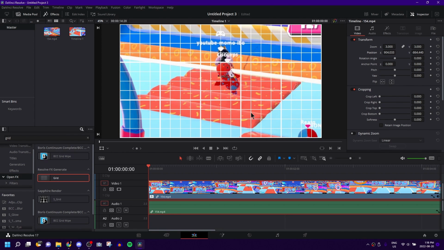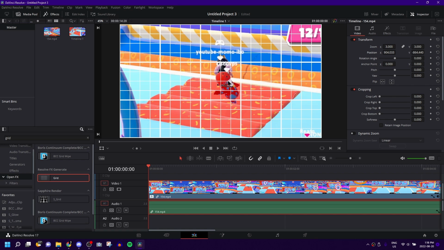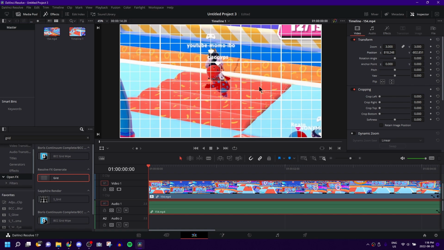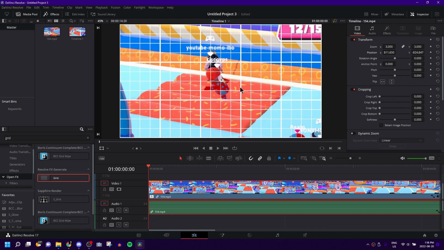So let's say we want to track this little red bean guy. You're going to want to align him. We're going to align his eyeball to this little grid. This is roughly the middle. It doesn't have to be exactly the middle. If you want to, you can count the grids and figure out the exact one. But basically, this point on the grid is where we're going to be aligning it to.